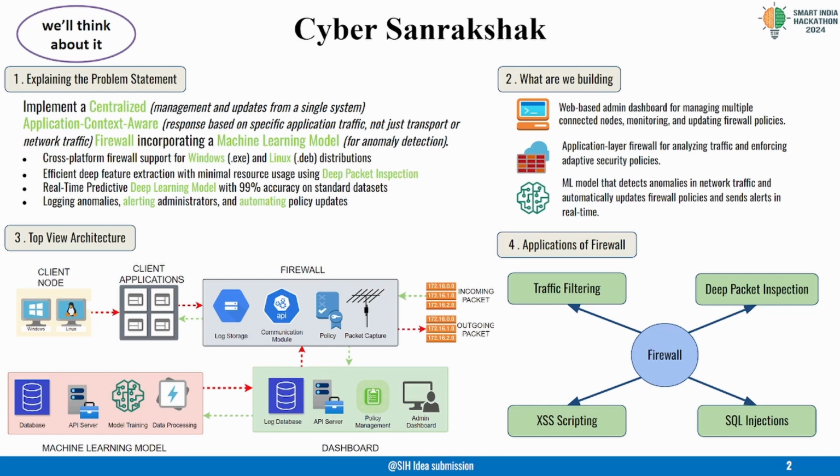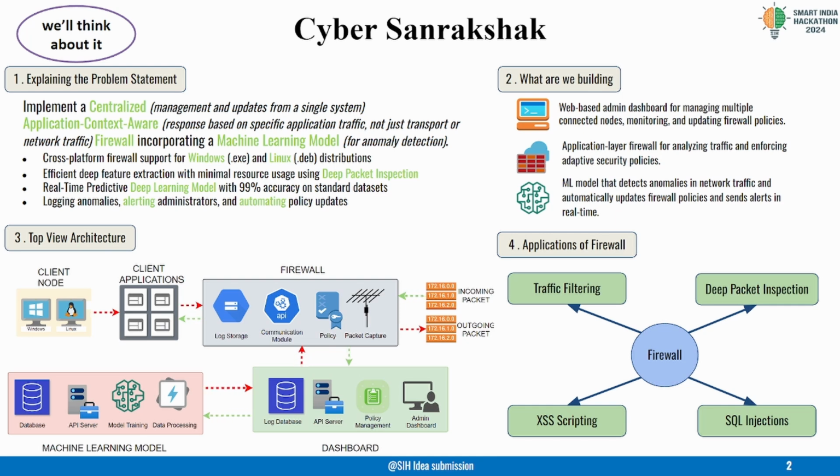All of these activities are logged, and these logs are periodically sent to the admin dashboard, giving administrators full visibility over network events. These logs are also fed into the machine learning model, which uses this data to continuously learn and improve anomaly detection.